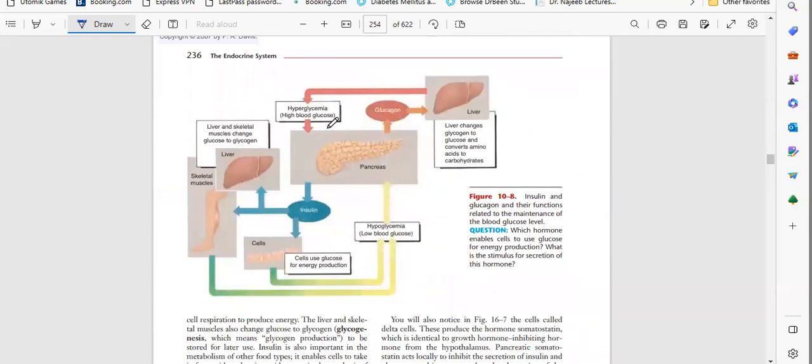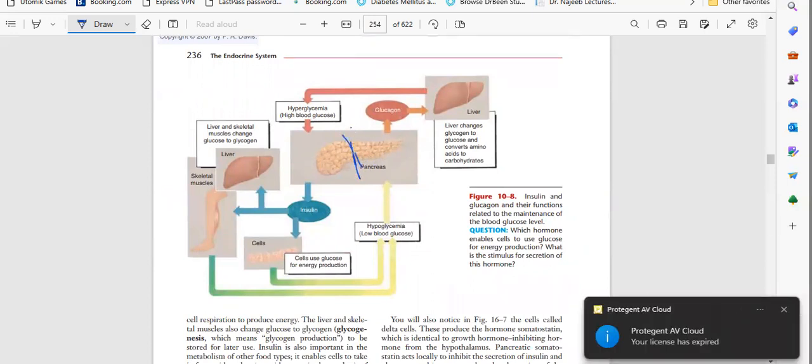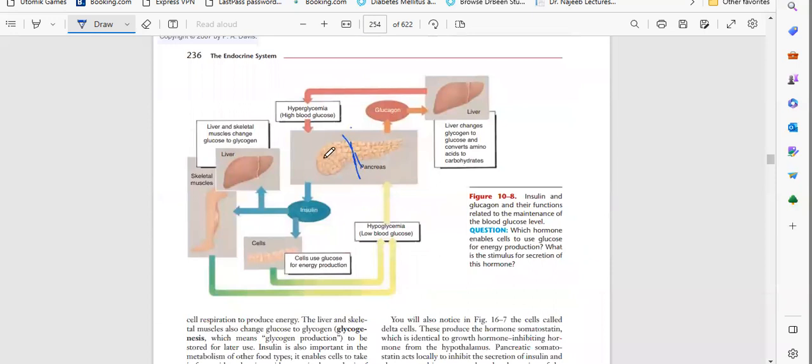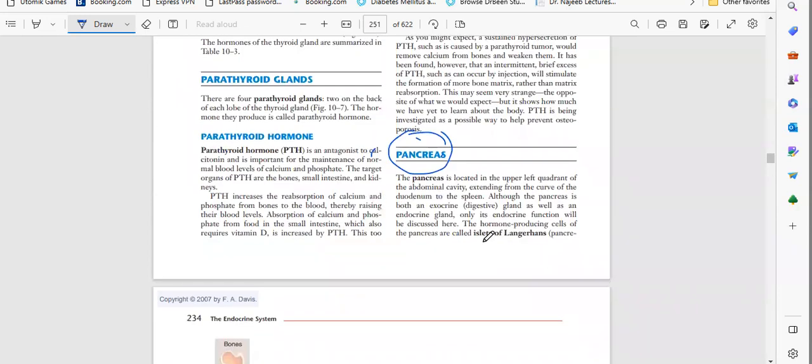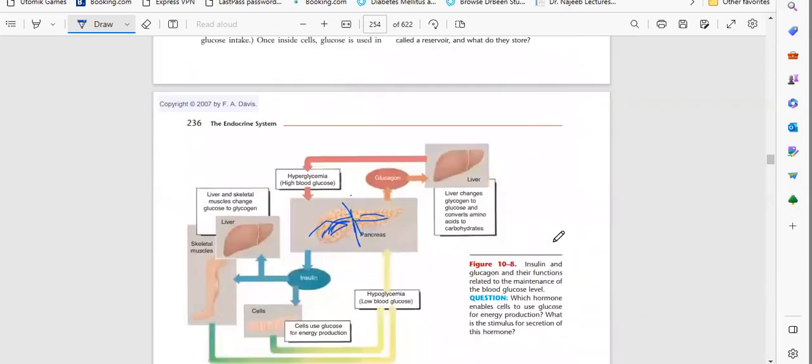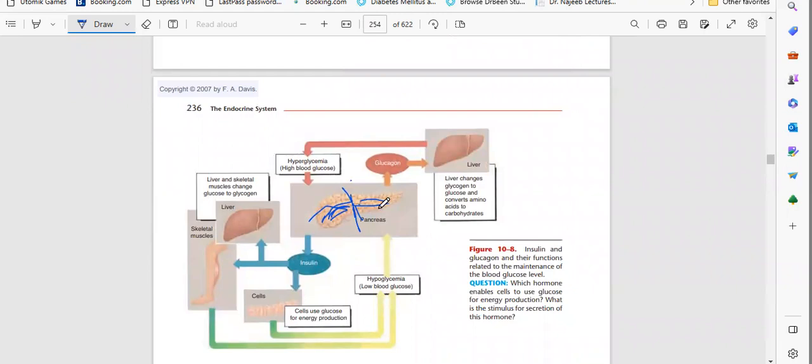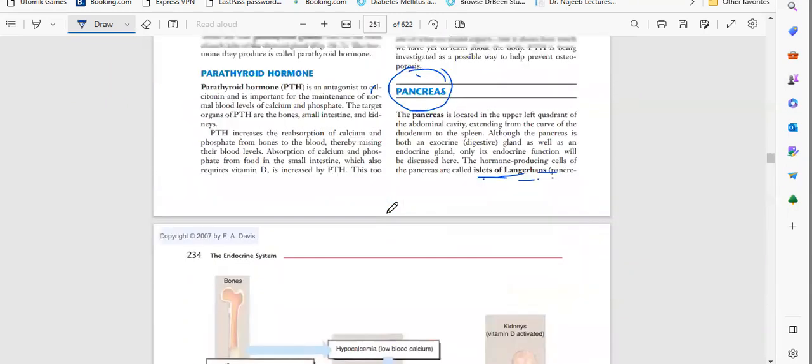Okay, this is the pancreas. This is most of the pancreas, and it releases the exocrine, sorry, the exocrine secretions. And it has the islets of Langerhans. These are cells which are present in the pancreas, and they produce the hormones.